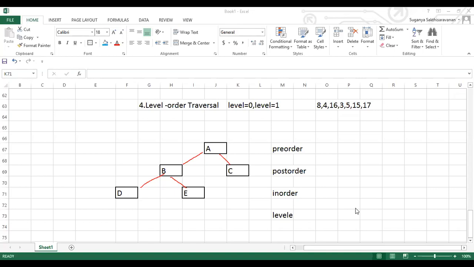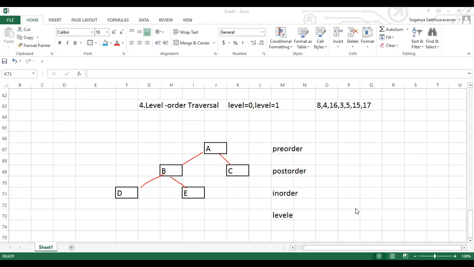Anusha, post order. Anusha, check your post order again. Bharati, pre-order. Pre-order is right, Bharati. Narmada, post order. Yes, Narmada, that's right. Post order is right. Divya, level order is right. Okay. Bharati, post order.